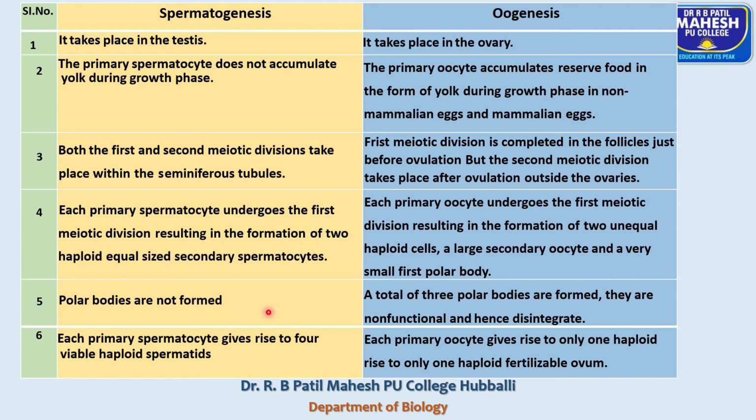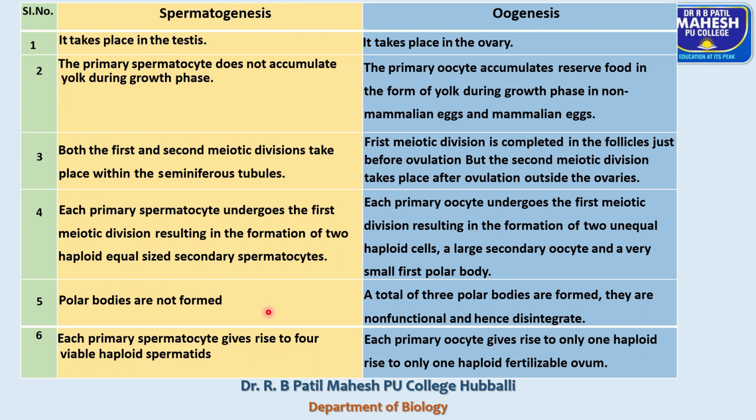Then the fifth difference: each primary spermatocyte undergoes the first meiotic division, resulting in the formation of two haploid equal sized secondary spermatocytes, and these two secondary spermatocytes undergo the second meiotic division to produce four equal sized non-motile, non-functional spermatids.